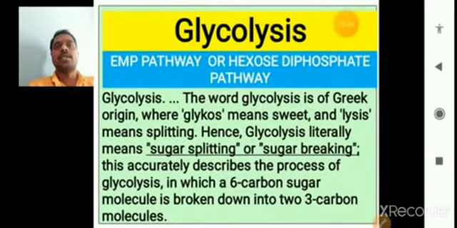This glycolysis is present in the cytoplasm of the cell, in either the anaerobic or aerobic stage, meaning oxygen may be present or absent. It does not depend on the presence or absence of oxygen, but the glycolysis occurs in the cytoplasm, converting ADP to ATP and producing NADH molecules. So this is glycolysis.